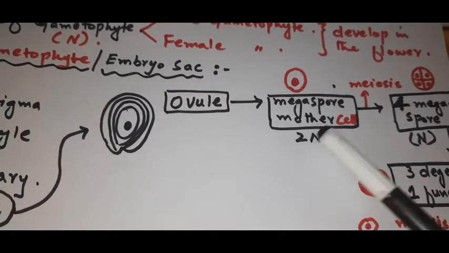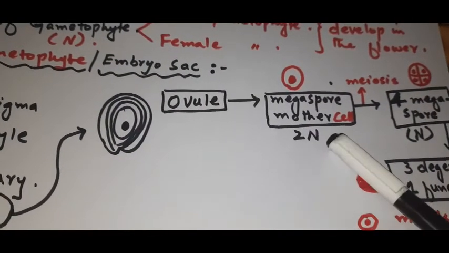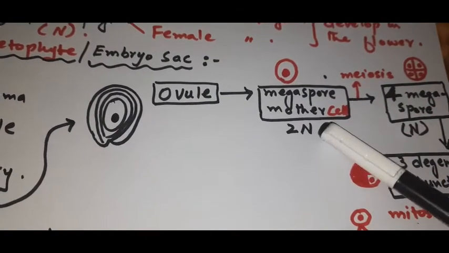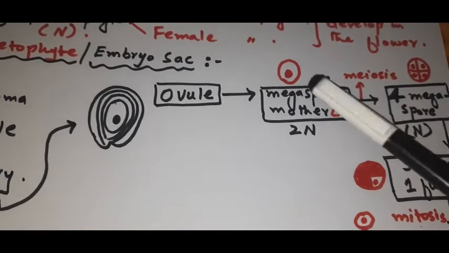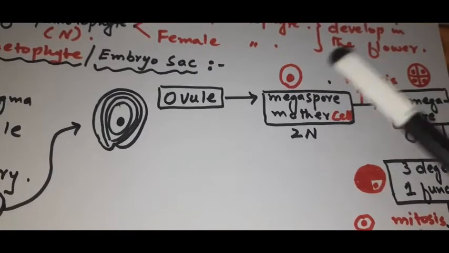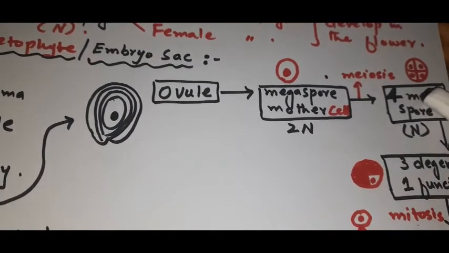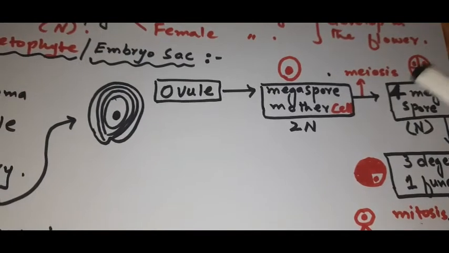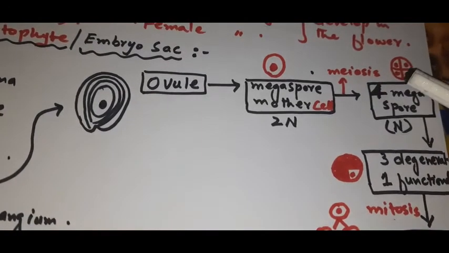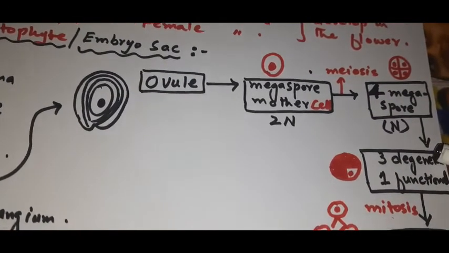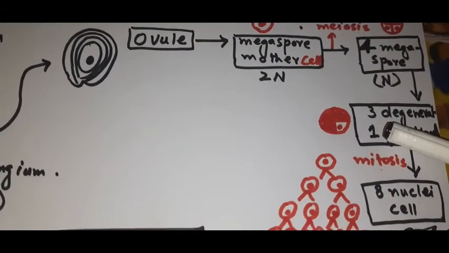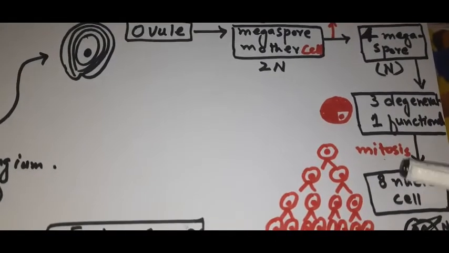This megaspore mother cell, which is diploid in nature, has double the number of chromosomes, right? It undergoes meiosis and produces 4 megaspores. Look at the diagram. Here I have shown only one cell, the megaspore mother cell. This undergoes meiosis and produces the 4 megaspores. Meiosis 1 and meiosis 2, right? Out of these 4, 1 remains functional and 3 degenerate, right? Now this 1 functional megaspore or macrospore undergoes 3 successive mitotic divisions.